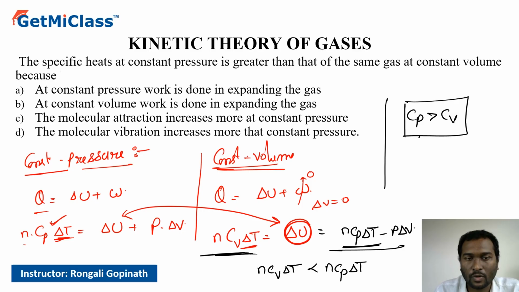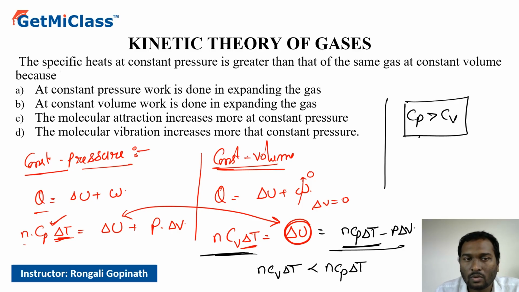Now if you want to put it in terms of a statement, what happens? If you look at the first scenario, the heat energy that is supplied is increasing the internal energy of the gas by delta U, that is the first part. At the same time, the gas is also doing some work. So I have to supply more heat energy to do the work. Whereas in the second case, that is at constant volume, whatever heat energy we supply is used for increasing only the internal energy. So I have to supply less heat energy.